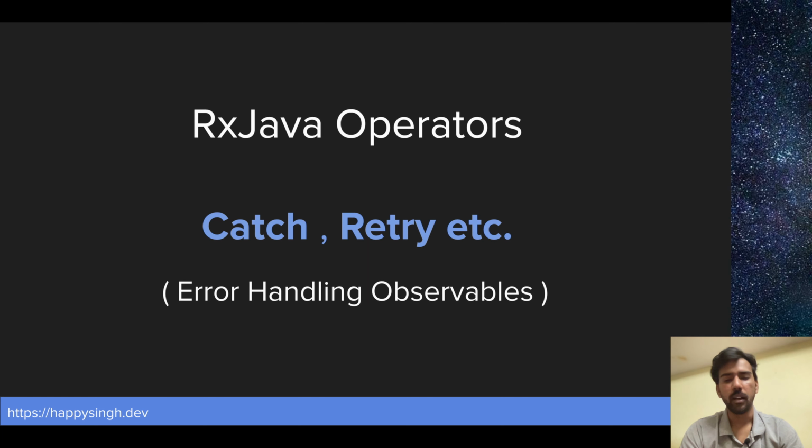So these are the error handling observables. These error handling observables will be used to handle errors. So always you have the data stream and always you have some errors, so you need some operator to handle it.